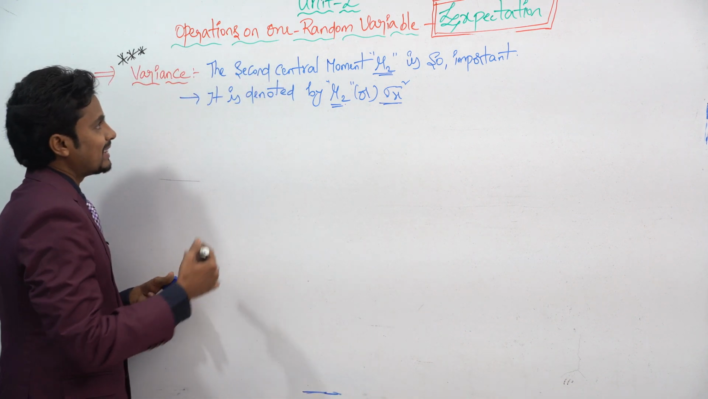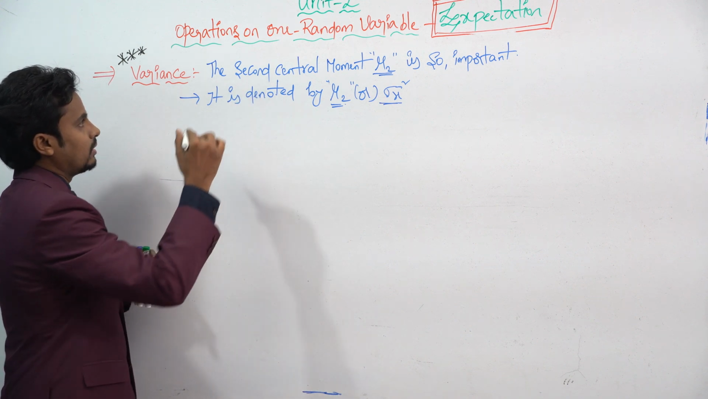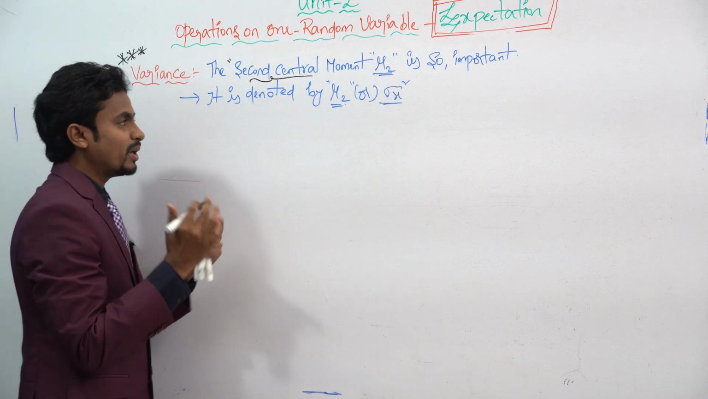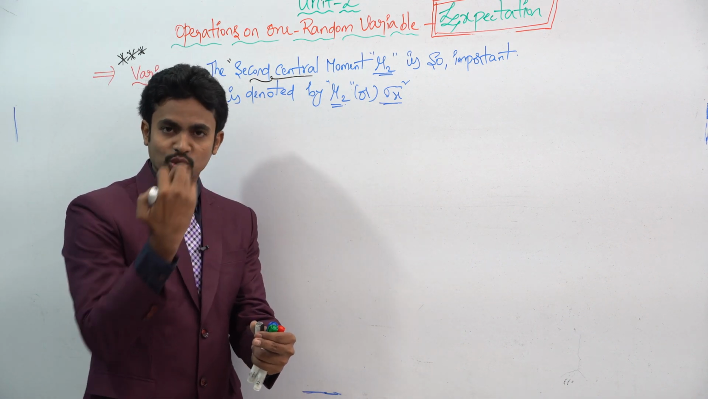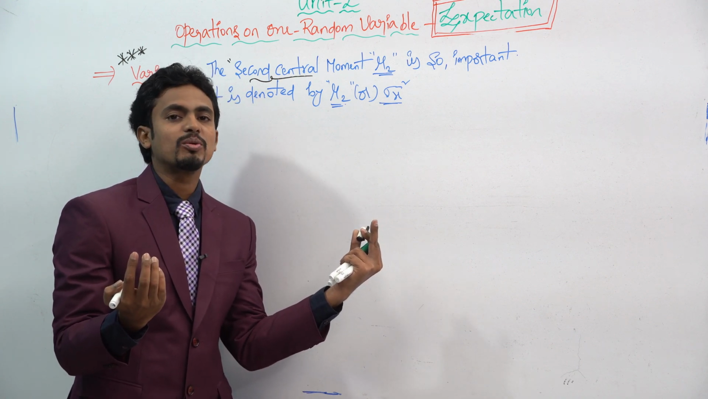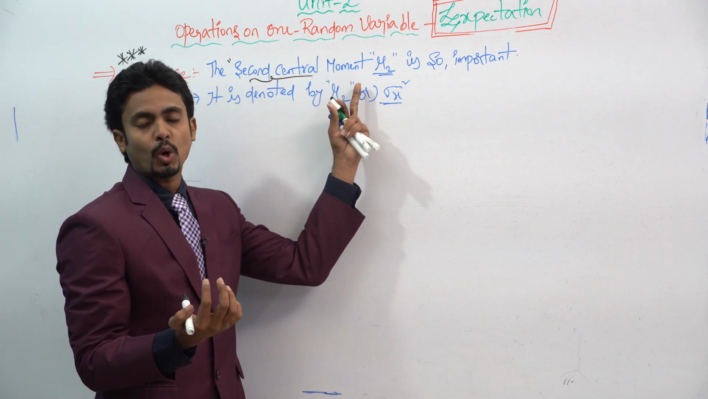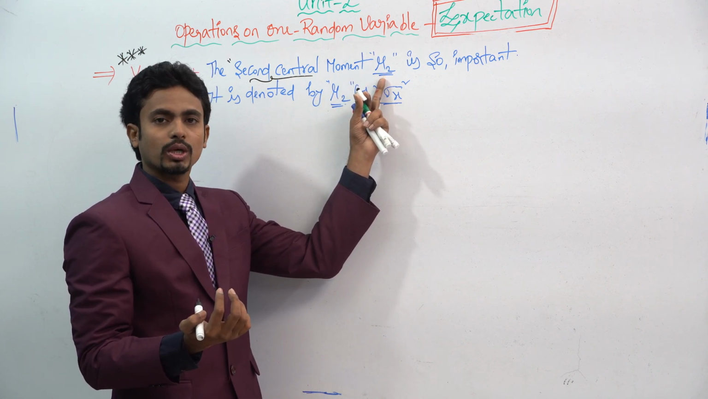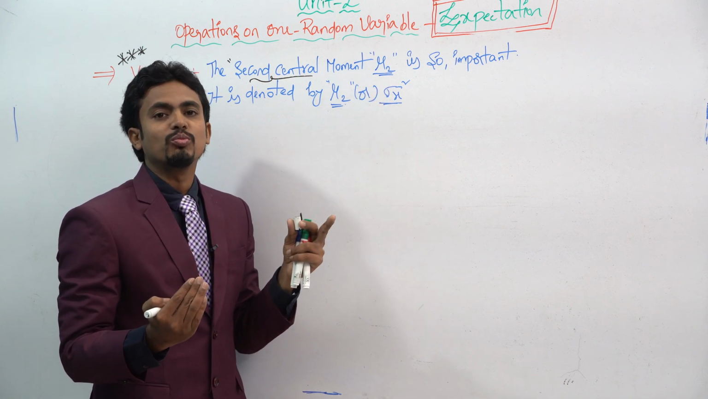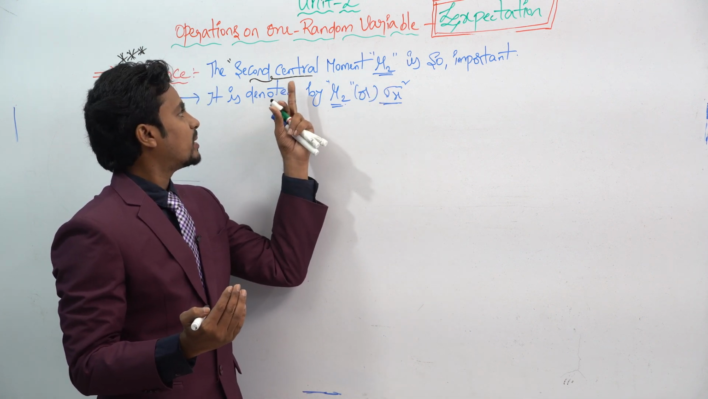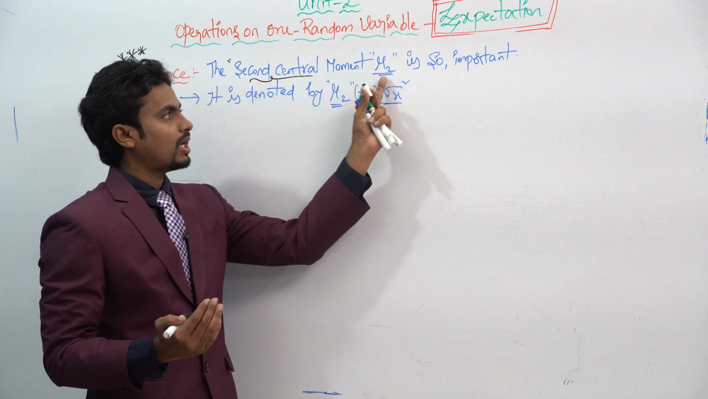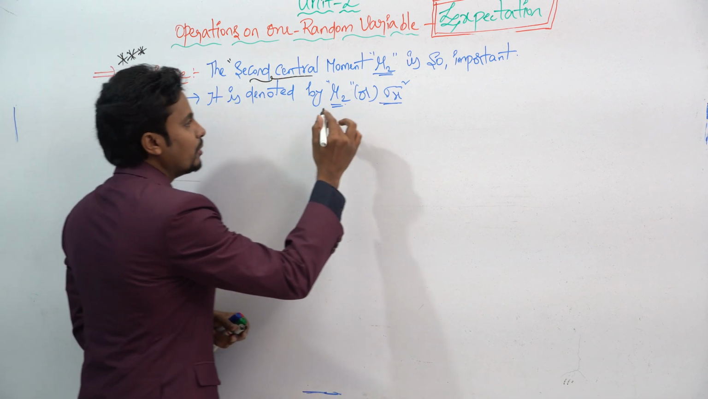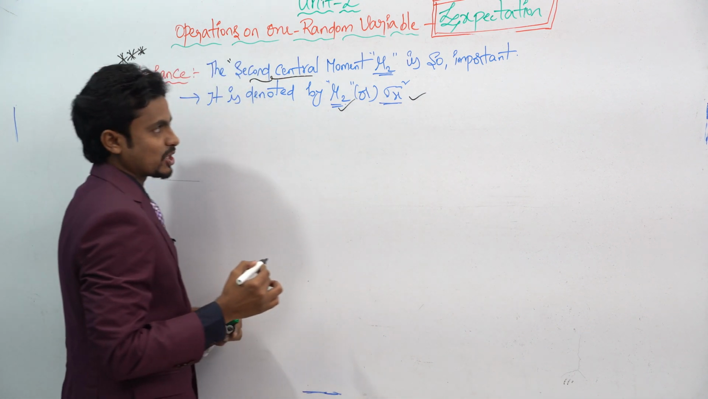So here you can see the second central moment. Variance means the second central moment. I already told you in the previous class, if you are new here, please watch my previous lecture, where I explained the central moments. Central moments are represented with mu_n if you want to take the nth moment. In the case of variance, that will be mu_2, which is denoted by mu_2 or sigma x square.